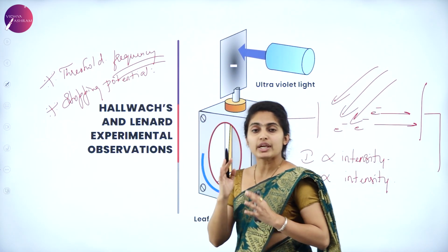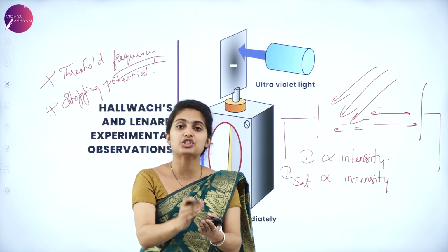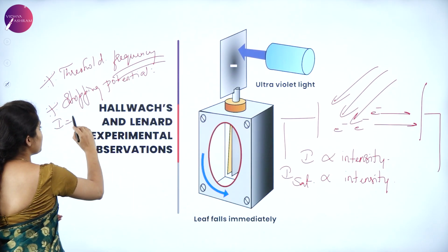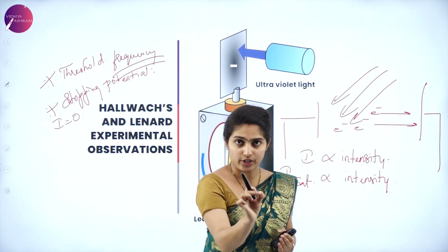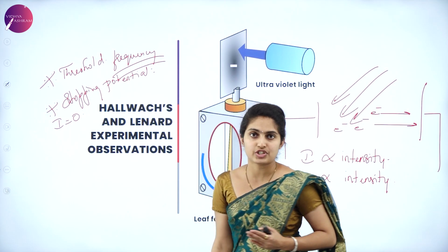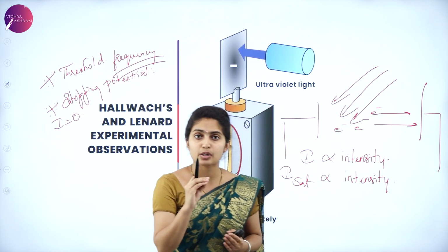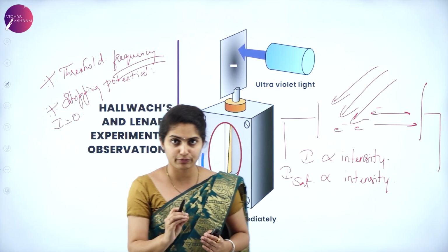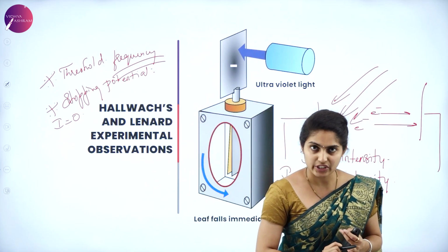Okay. So, stopping potential is the potential at which the photoelectric current becomes zero. When the photoelectric current becomes zero, at that point, what is the value of potential? That is known as stopping potential. So, I hope these two are very clear for you now. One is threshold frequency, another one is stopping potential.